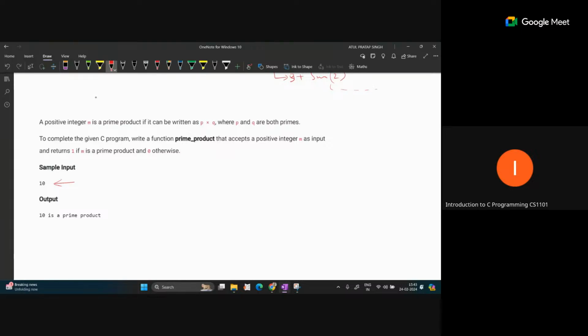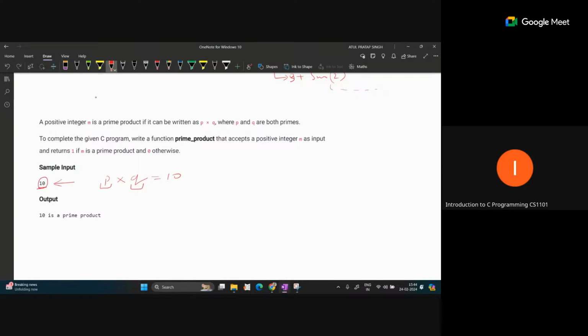We have to figure out the factors of this 10, some factor values p and q. If we multiply p and q, our output should be equal to 10. And if p and q both are prime numbers, then we can say that this 10 is a prime product.